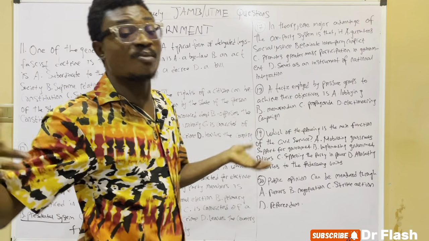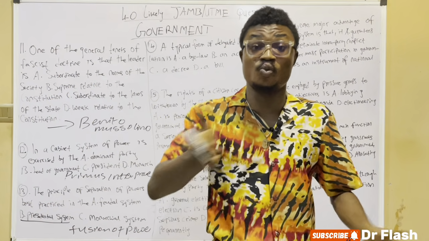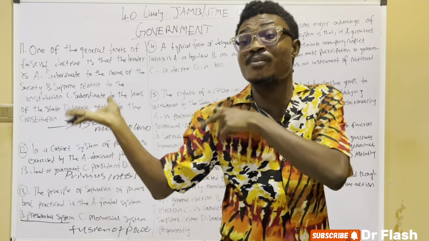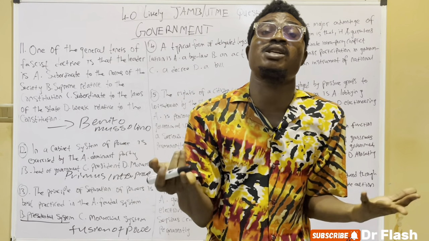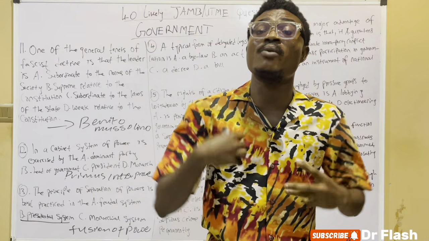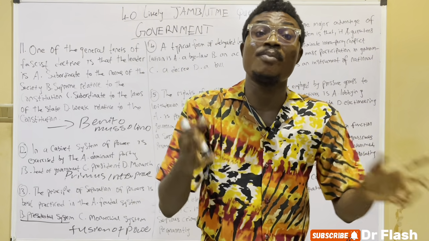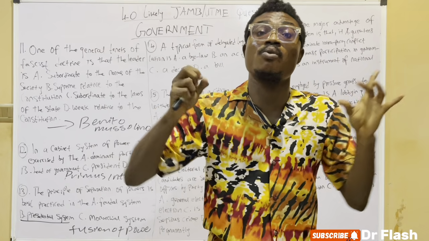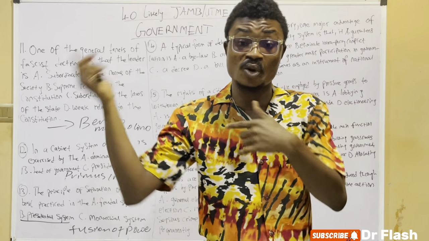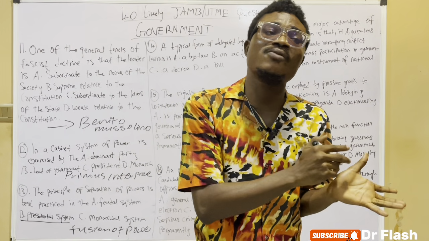And in the presidential system of government, we have what? Individual responsibility. In the parliamentary system of government, we have what? Collective responsibility. Individual responsibility entails that the ministers are responsible to the president. But collective responsibility entails that the ministers are responsible to the parliament or legislature. That is collective responsibility.